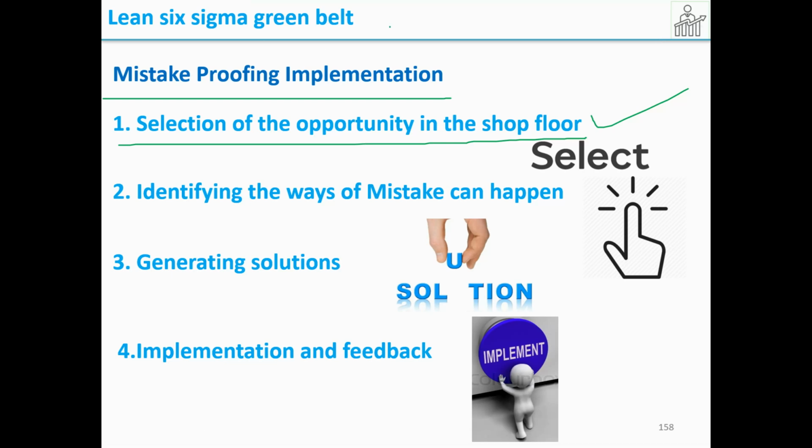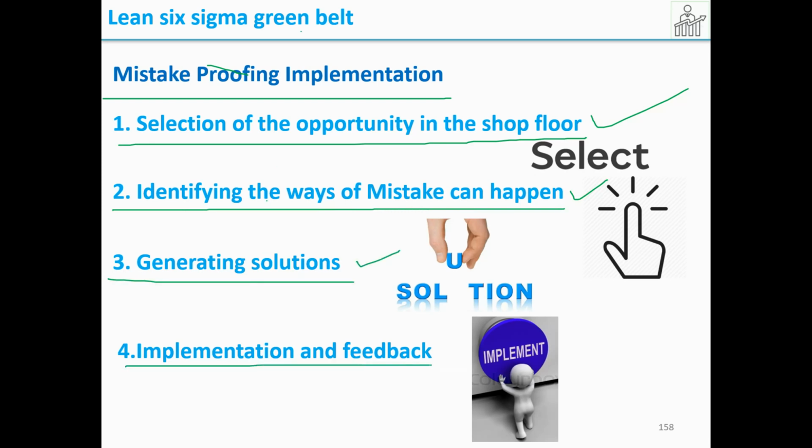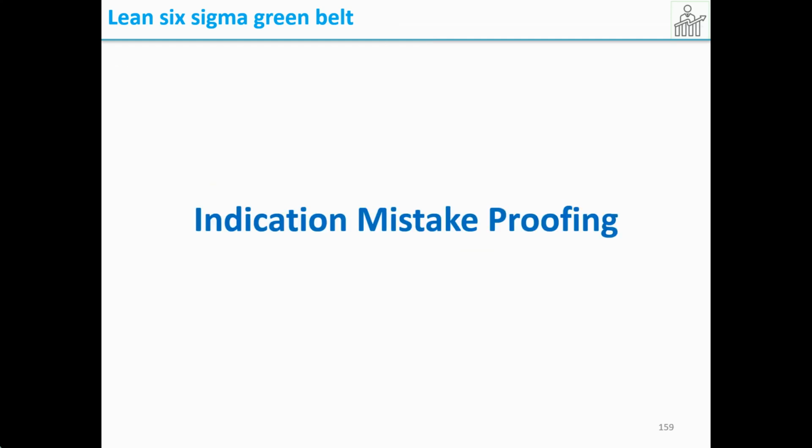Then identify the ways mistakes can happen. So you're going to identify all the ways that a mistake can happen by doing this particular activity. Then you're going to generate the solution, and then implementation and feedback. So you will implement a mistake proofing and you will ask for feedback from the person who is working. It's very important that we ask the feedback from the person who is working, and then close the loop.